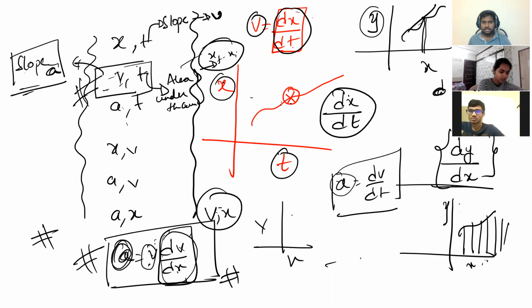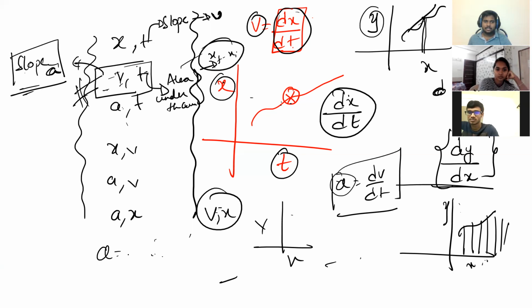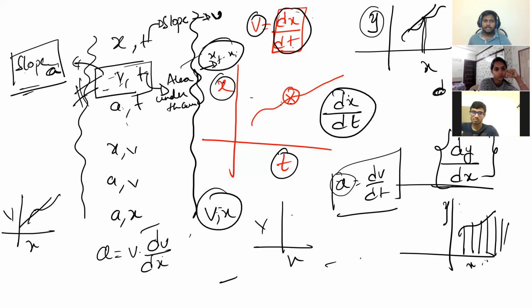Jayant, you understood this? That only I can't understand, sir. Can you please repeat? Let me repeat. So acceleration is equal to v dv by dx, right? Yes, sir. If a Vx graph is there, the velocity-position graph slope will give you dv by dx or not? Yes, sir.